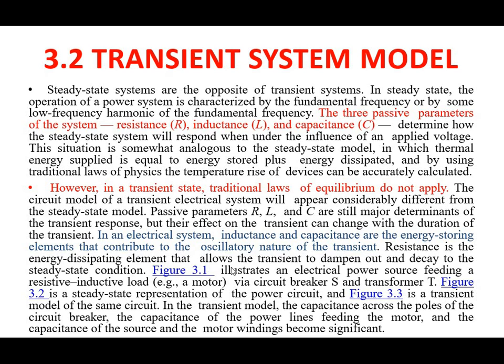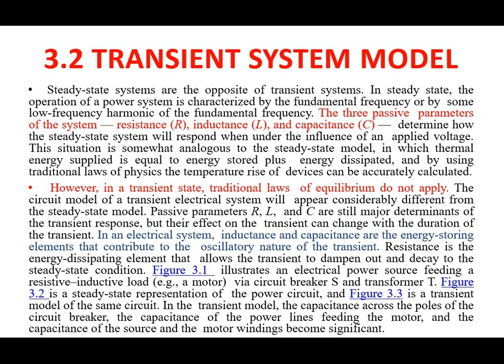Figure 3.1 illustrates an electrical power source feeding a resistive inductive load, for example a motor, via circuit breaker S and transformer T. Figure 3.2 is the steady state representation of the power circuit, and figure 3.3 shows the transient model of the same circuit. In the transient model, the capacitance across the poles of the circuit breaker, the capacitance of the power lines feeding the motor, and the capacitance of the source and motor windings become significant.